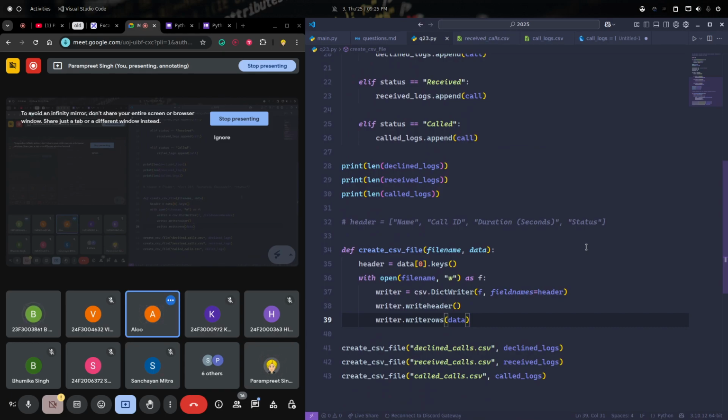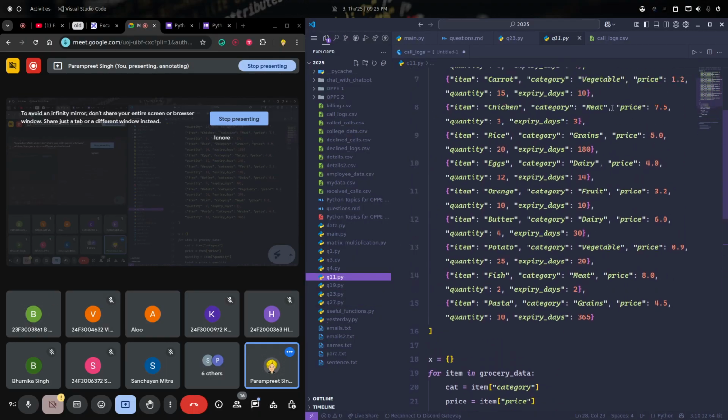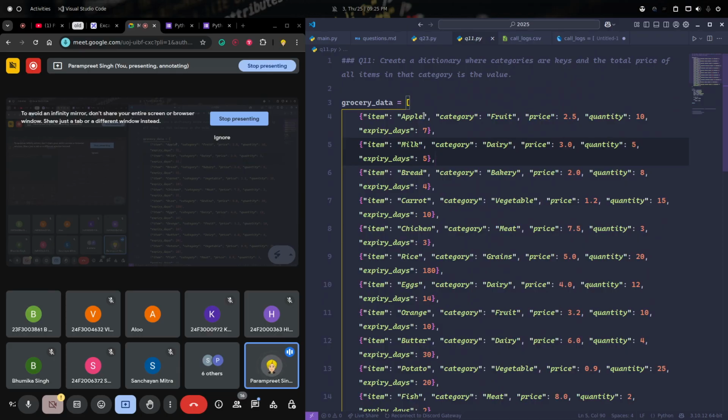Yes, sir. Okay, guys, see this kind of question. You have all the call logs in your mobile phone, and generally also for shopping. Remember we did this question for the shopping one. Let's say you need to create separate CSV files or different category files, like for fruit, for dairy products, for bakery, for vegetable, for meat, for grains. We want to track which category is selling more. So this is data analysis.